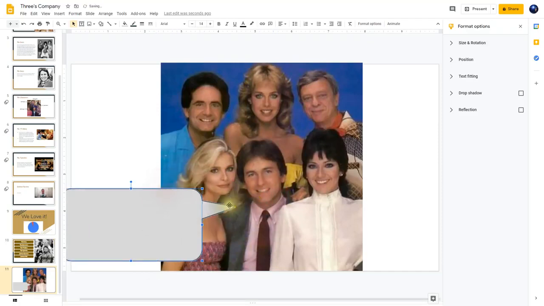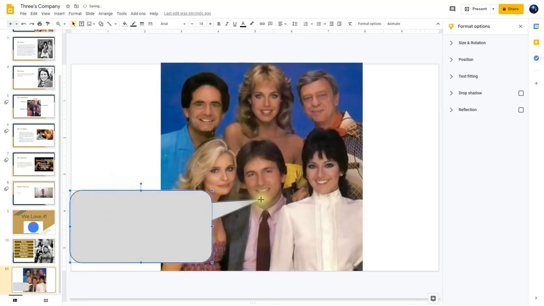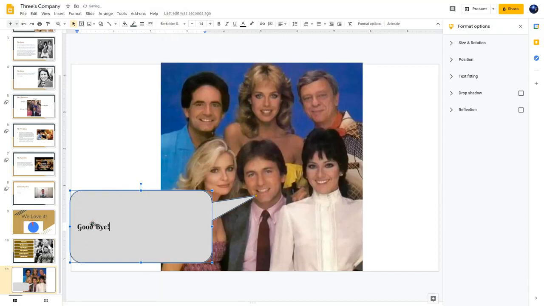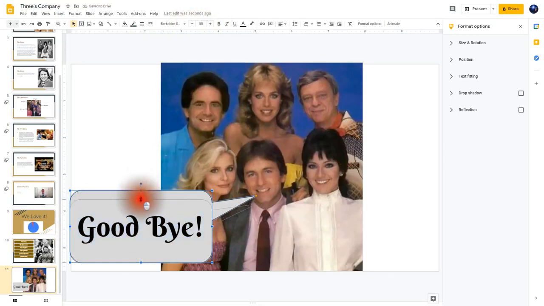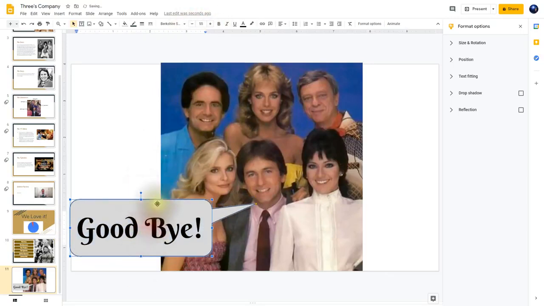So make it look like Jack here is speaking. Now I click inside. I'm going to change it to the Bookshire font there. Click inside, and then I'm going to key in goodbye. I'm going to highlight it. Let's make this larger. There we go. And I can resize it a little bit here.